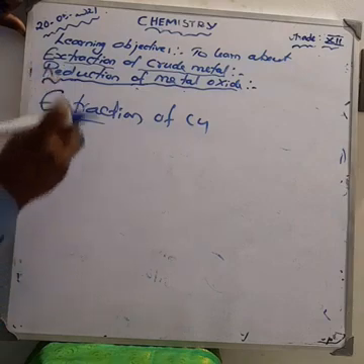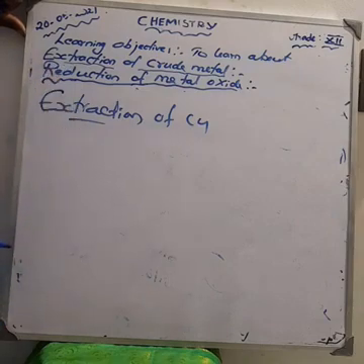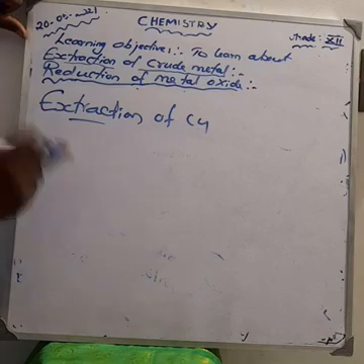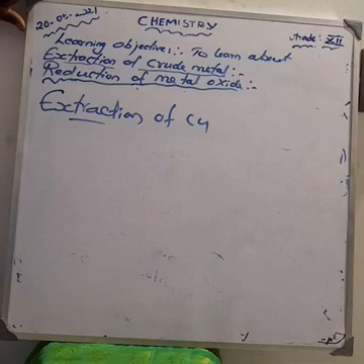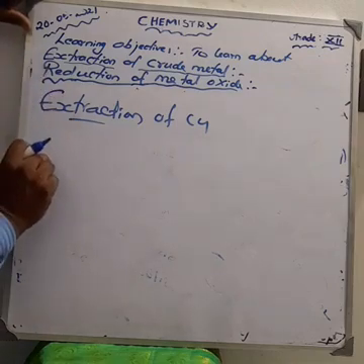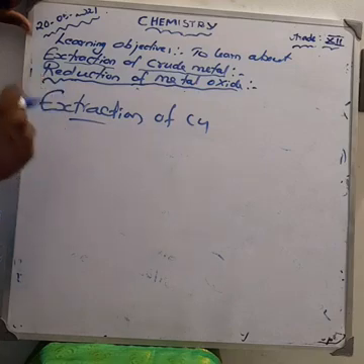Copper pyrites is converted into iron sulfide and copper sulfide, and we also get sulfur dioxide. Iron sulfide is oxidized to form iron oxide and also sulfur dioxide. Iron oxide reacts with silica, and we get iron silicate.